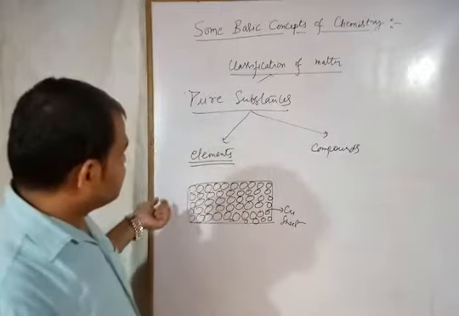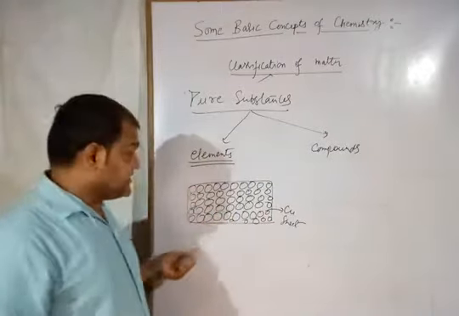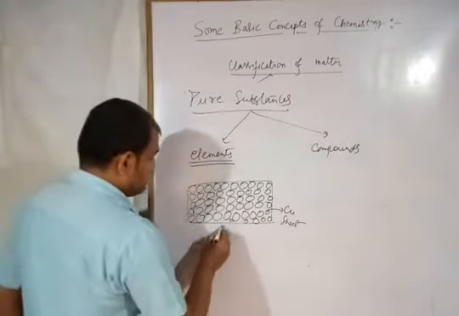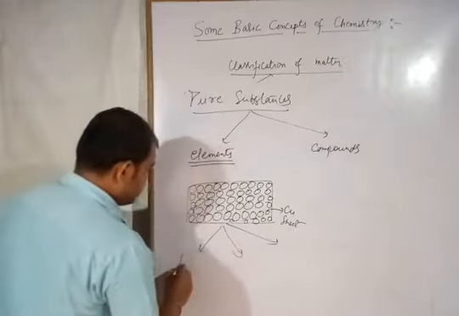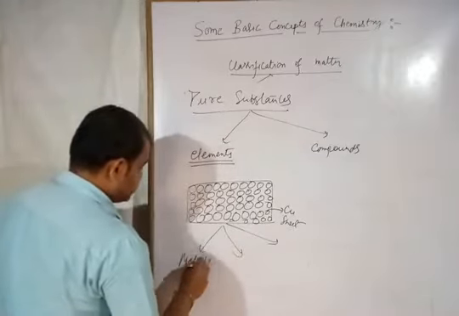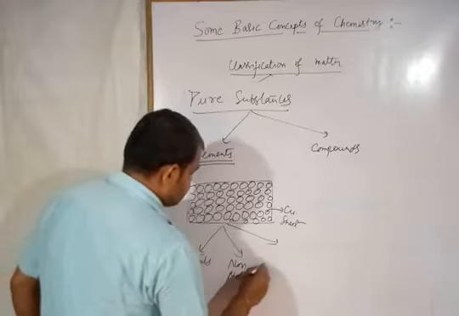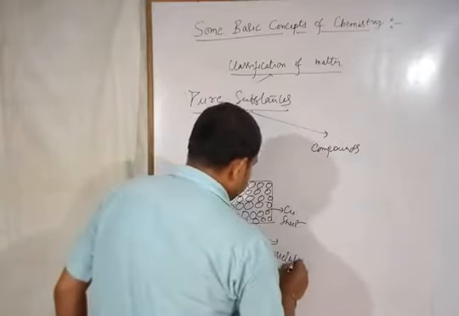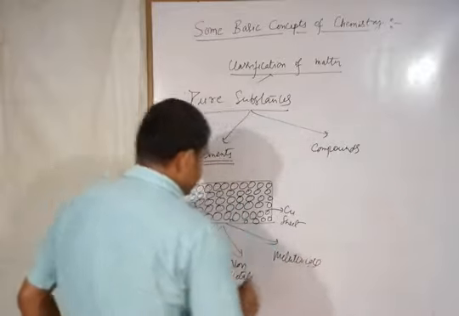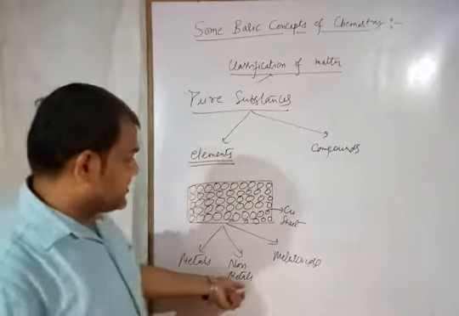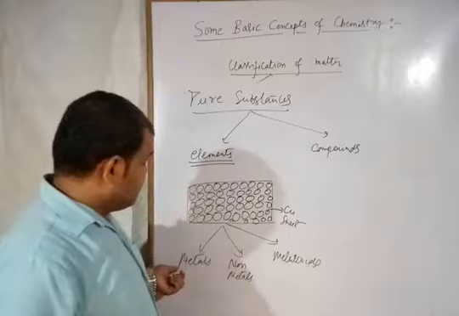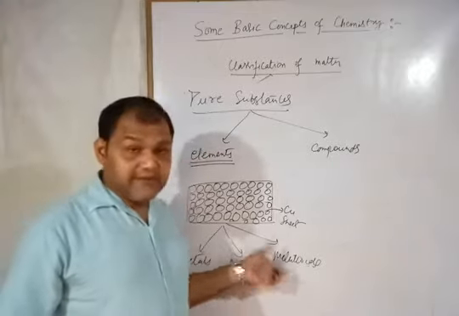And elements can be further classified into three parts, that you know: metals, non-metals, and metalloids. You know about the basic properties of metals, non-metals and metalloids.